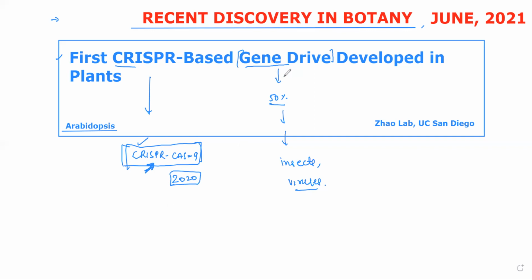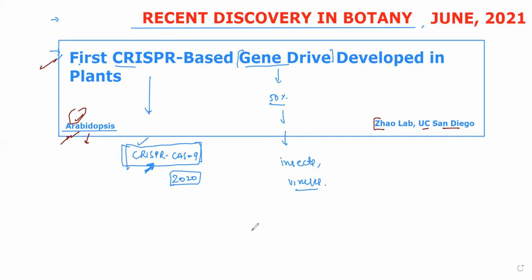Gene drive based upon CRISPR-Cas9 was not common in plants earlier. That is why it is a major discovery that the first CRISPR-based gene drive is developed in plants. The plant used was Arabidopsis, the model plant in plant genomics and plant biotech. Most of the genes and most of the discoveries on plants are led by this plant. While working on Arabidopsis, the Zhao lab, the professors at the University of California, San Diego, discovered this: the first CRISPR-based gene drive developed in plants.